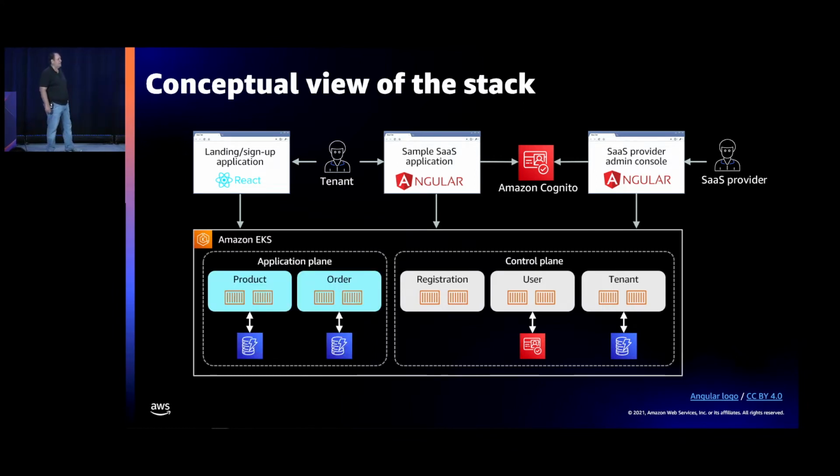And then the other half of this is the application plane. The application plane is where the actual SaaS application code is running. So here you'll see microservices, you'll see tenant isolation, you'll see data partitioning, you'll see all the things that our application microservices have to deal with. Now this is super high level, looks super simple, but when we dig into it, you'll see there's a lot more going on.